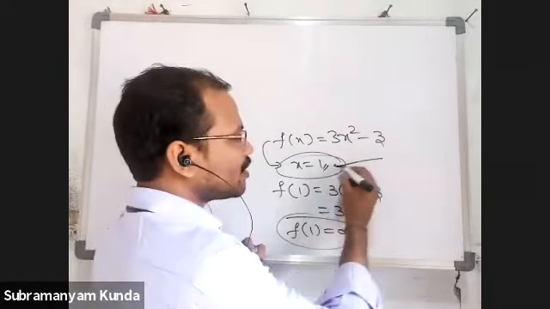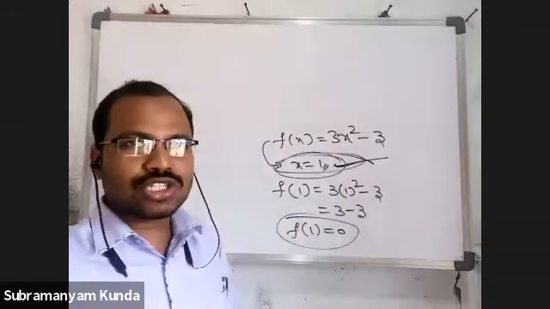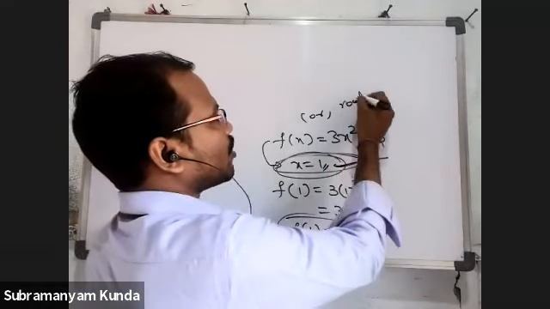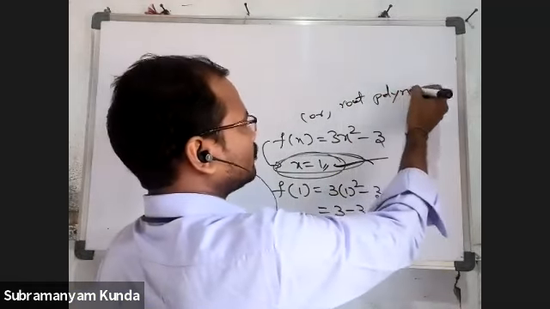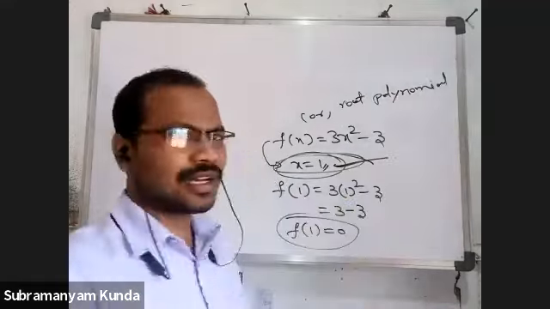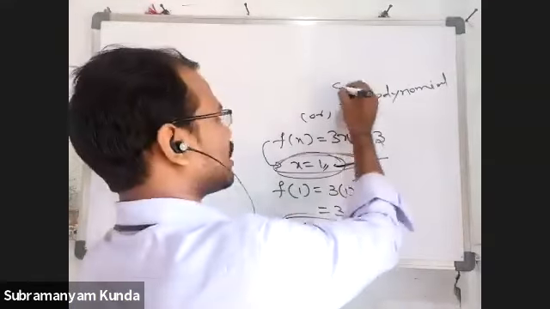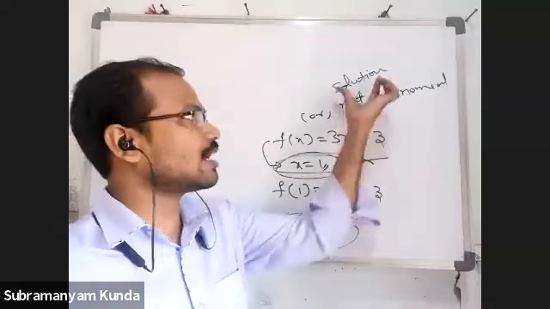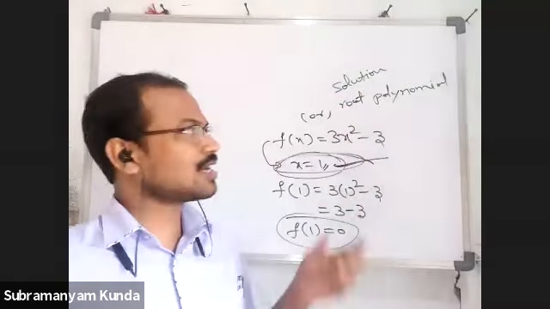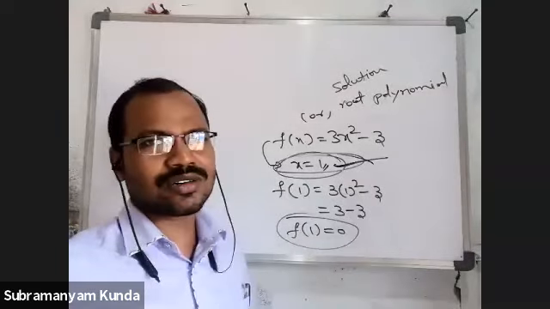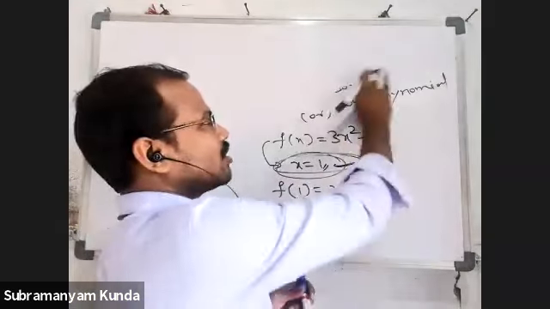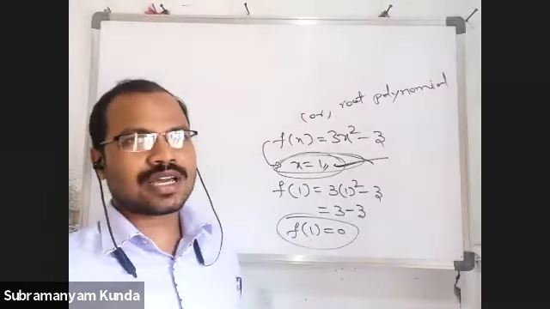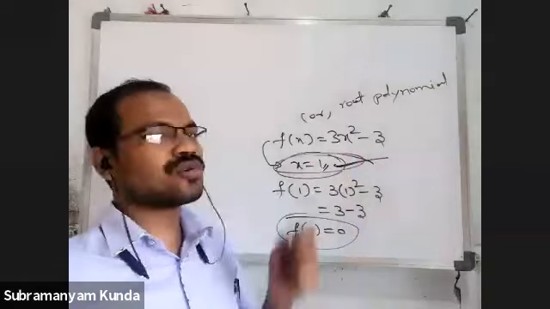Therefore, x equal to 1 is called 0 of the polynomial or root of the polynomial. Sometimes you can also call it the solution. But solution is considered only if it is an equation. Because this is not an equation, it is an expression only, we won't use the word solution. Generally, we'll call it a 0 of the polynomial or sometimes root of the polynomial.